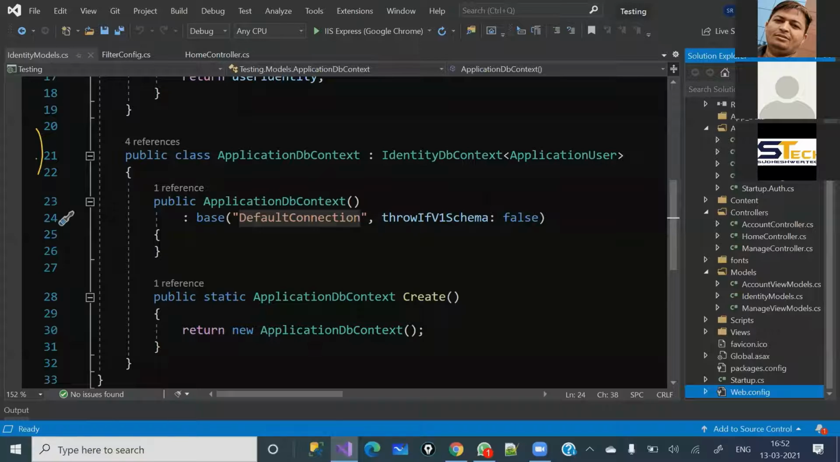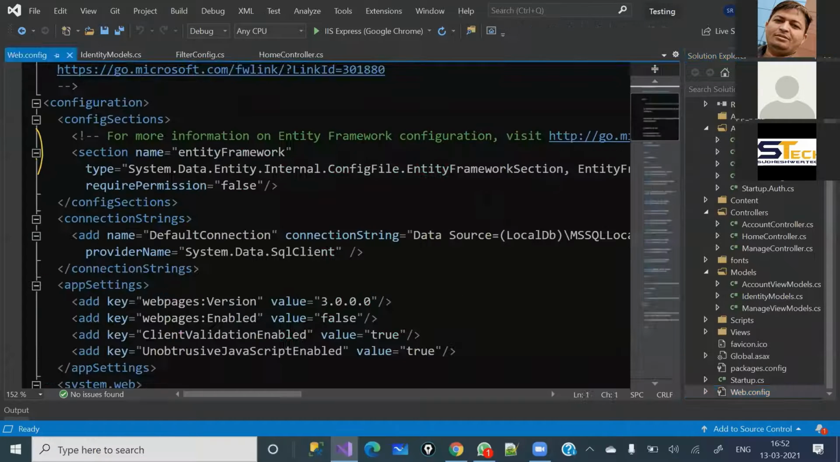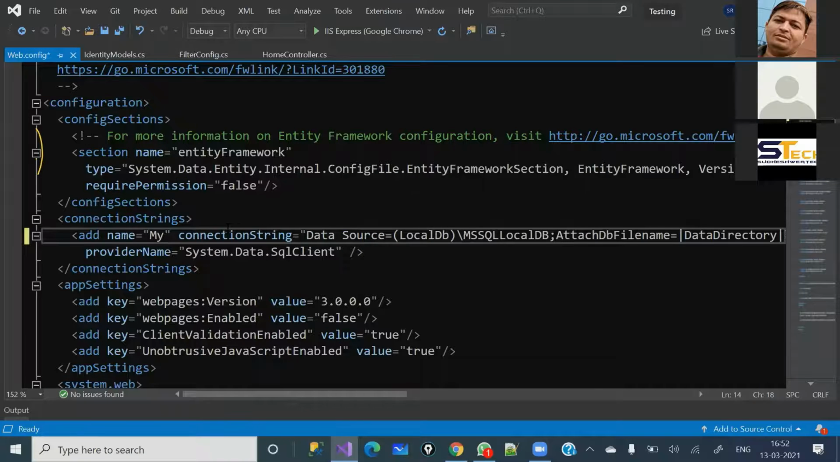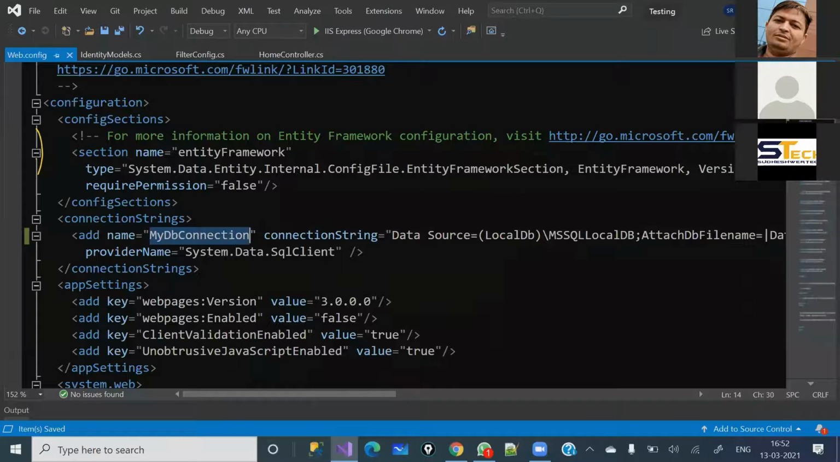Three properties are required if you would like to connect with your local database. You need to fill in your name, the connection string, and the provider name, which you can see at the bottom, right? So here you can give any name. It does not mean that you will have to use the default connection. You can give any name. Suppose I am going to give my DB connection. Any name you can give here, and that name should be passed here, right?